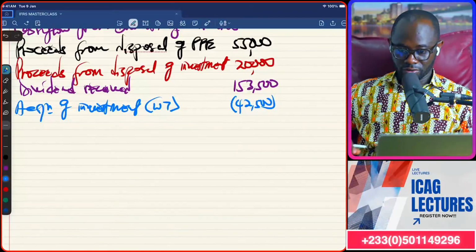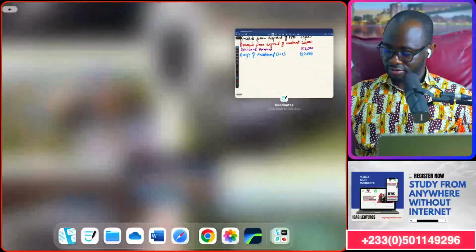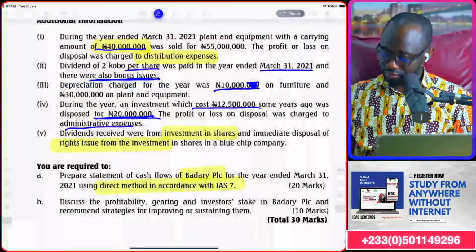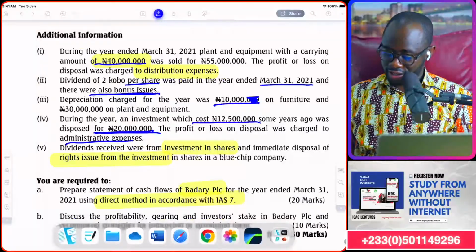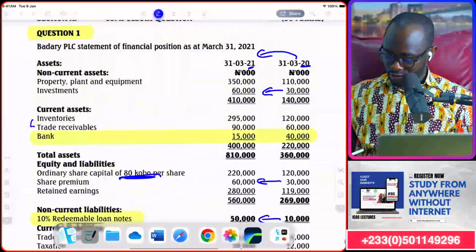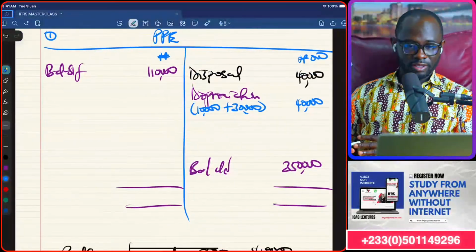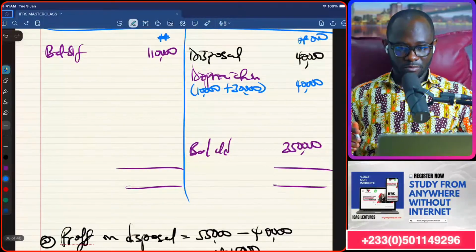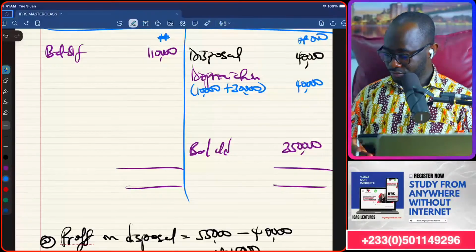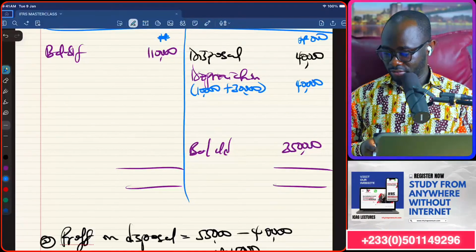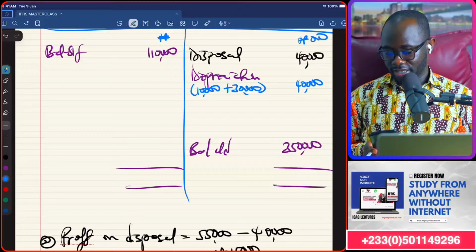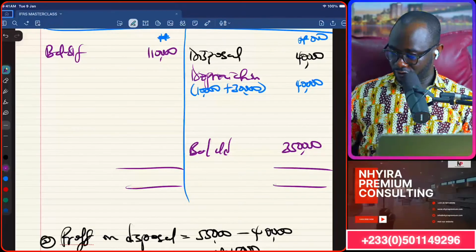Let's continue in respect of that. So we've done investment. Can we clean up PPE? Yeah, I think we are done with PPE. So let's clean up PPE as well. 350 plus 80, making 430.